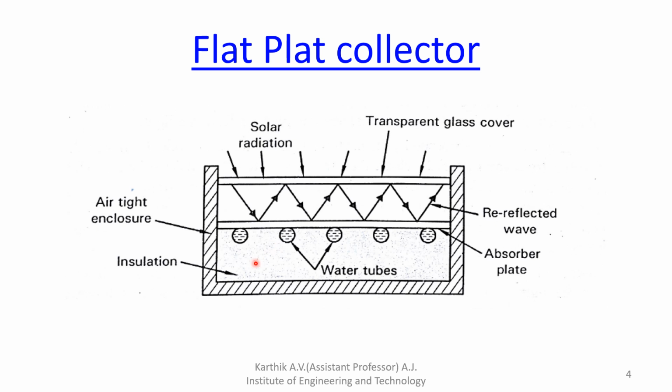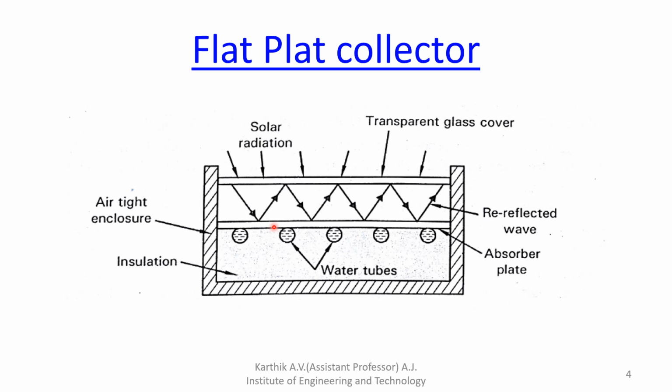Okay, so this is the flat plate collector. So how does it work? The solar radiation directly falls on the absorber plate through this transparent glass cover. The absorber plate is in black color.